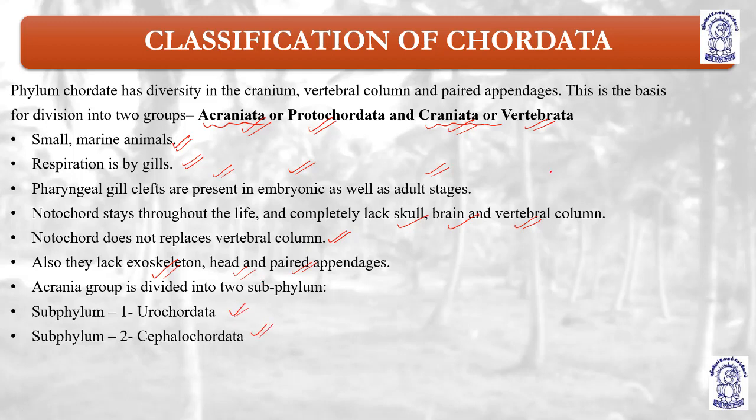So these are the common features of protochordata. They are small marine animals. Respiration is by gills. Pharyngeal gill slits may be present in the adult stages or may get reduced or be absent, but in the embryonic stage it is present. Notochord stays the whole lifespan, whether embryo or adult, and it lacks skull, brain, and vertebral column. Notochord does not convert into vertebral column, so they lack any structure required to protect the nerves and other structures.